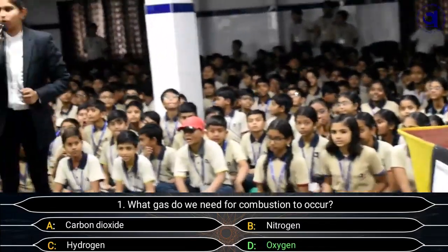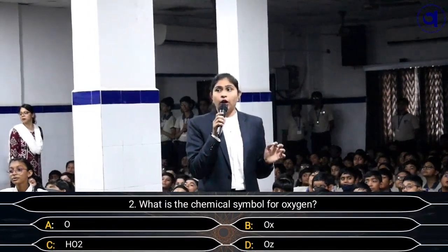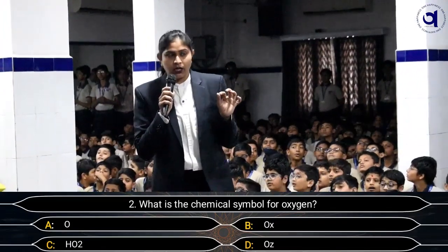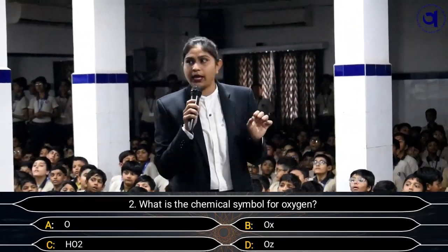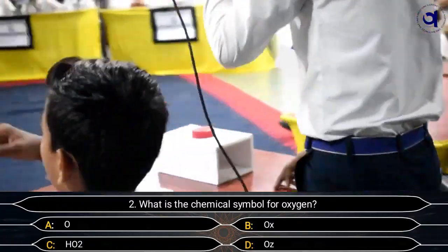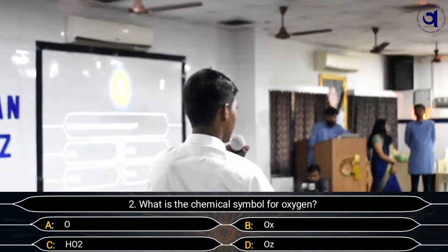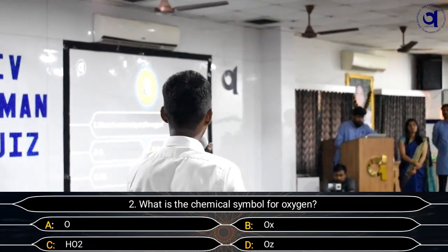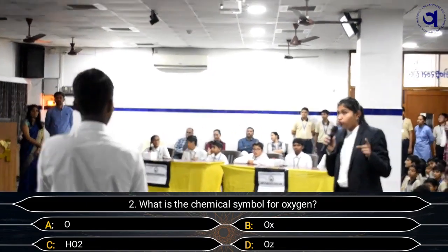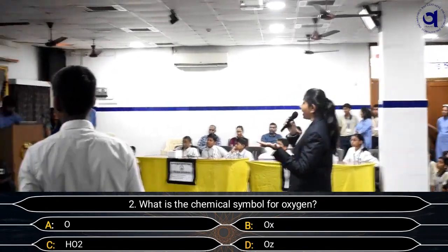Now, the next question. What is the chemical symbol for oxygen? Options are A. O, B. OX, C. HO2, and D. OZ. Are you sure about your answer? C. One option please, the time is already running out. I want one answer. C. Are you sure about HO2? Yes, ma'am. May we lock the screen with HO2?